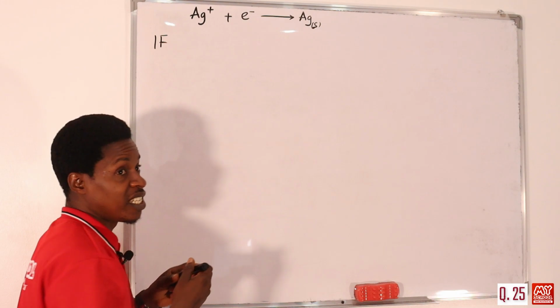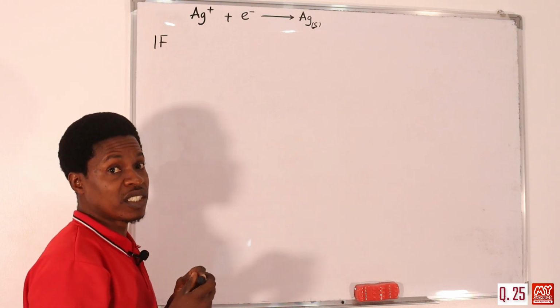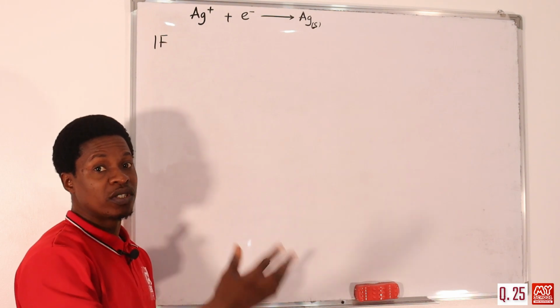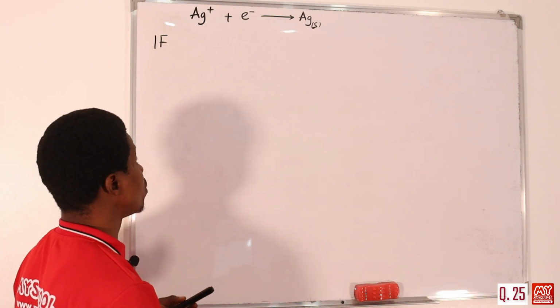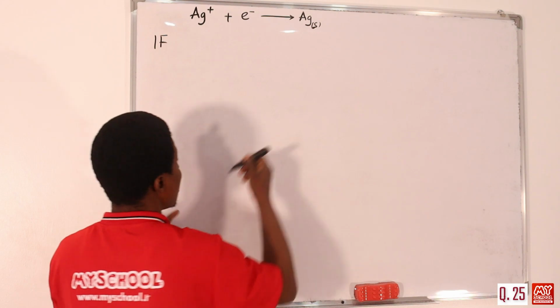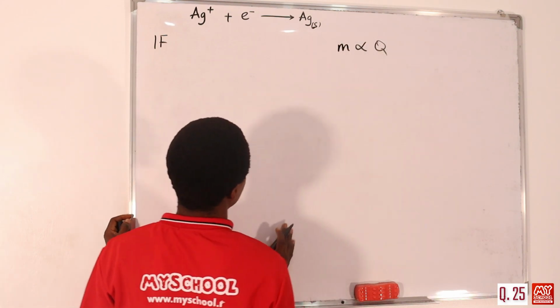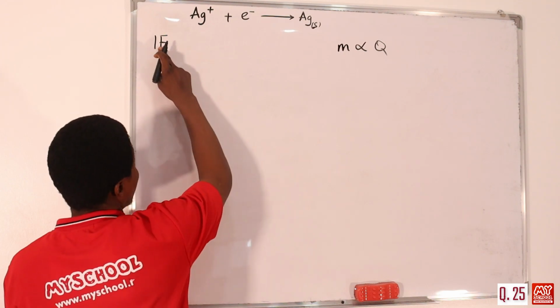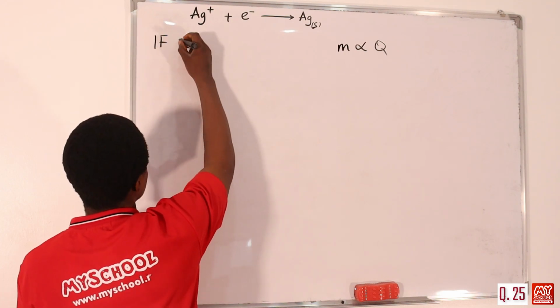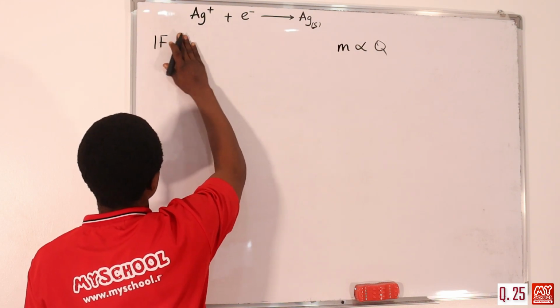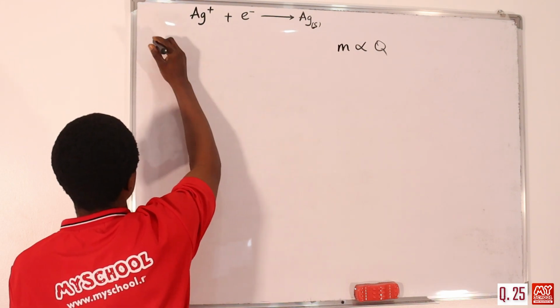Don't forget that in Faraday's law of electrolysis, we look at the relationship between the mass of substance and the quantity of electricity. So mass M is proportional to the quantity of electricity.